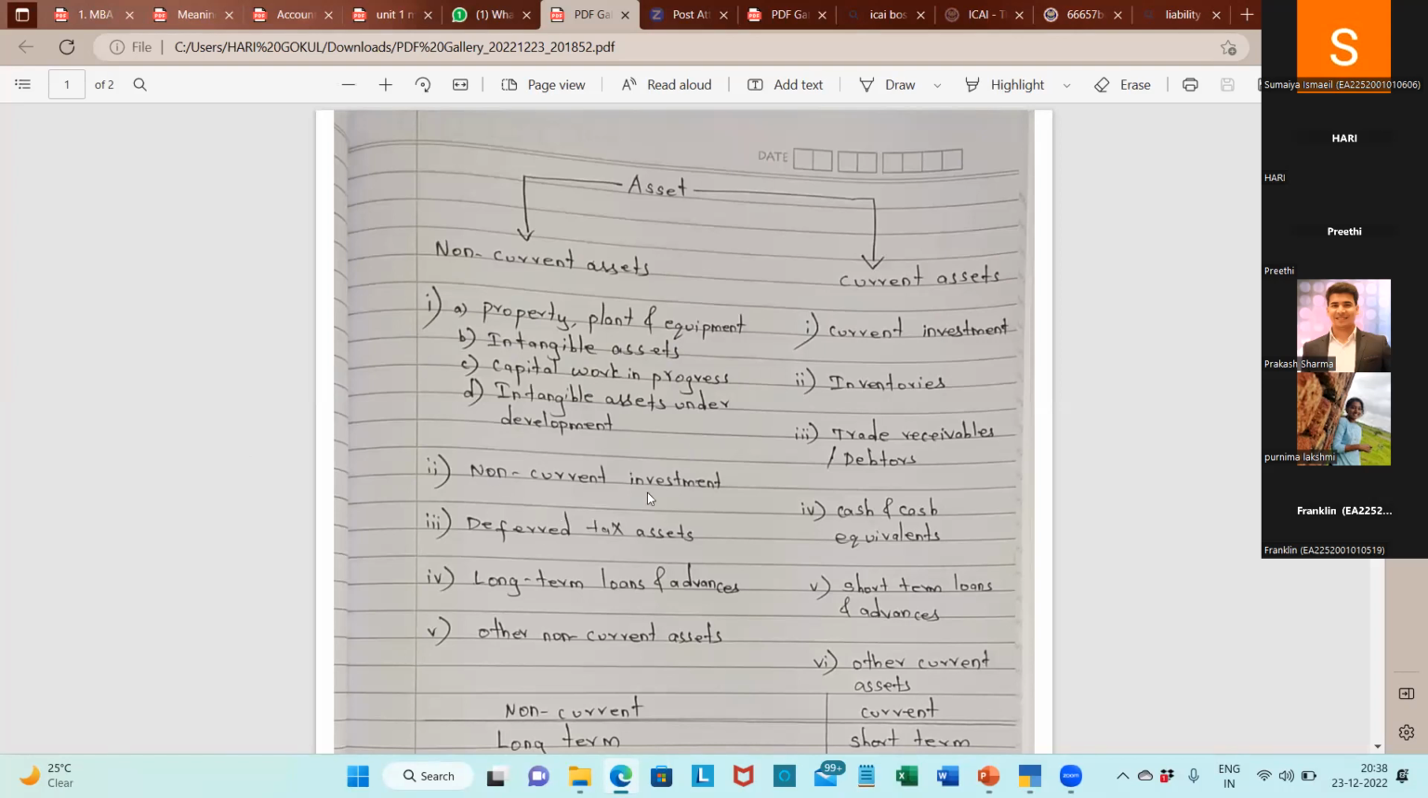Okay, non-current investment. I made an investment in some companies, mutual funds, or a fixed deposit. But if the holding period or lock-in period is more than a year, it should be classified as non-current investments. If it is less than 12 months, it should be classified as current assets.